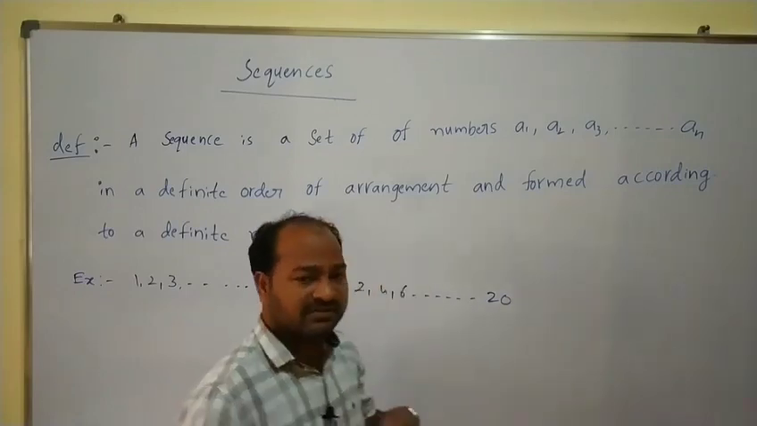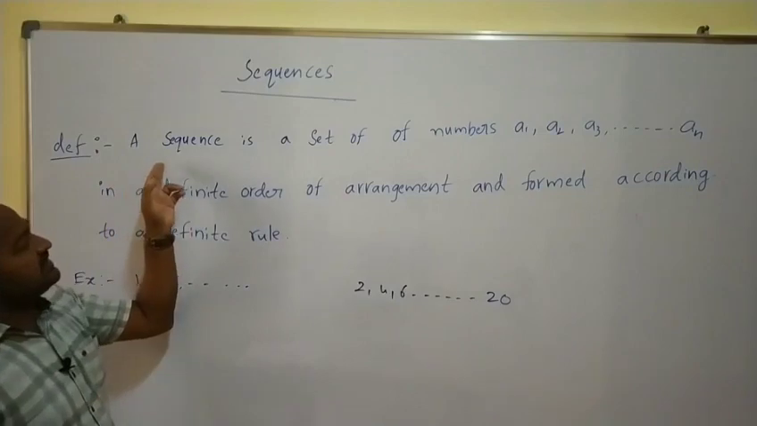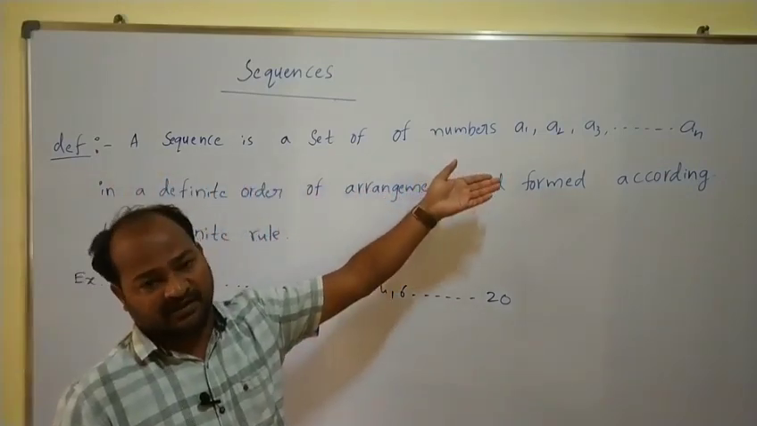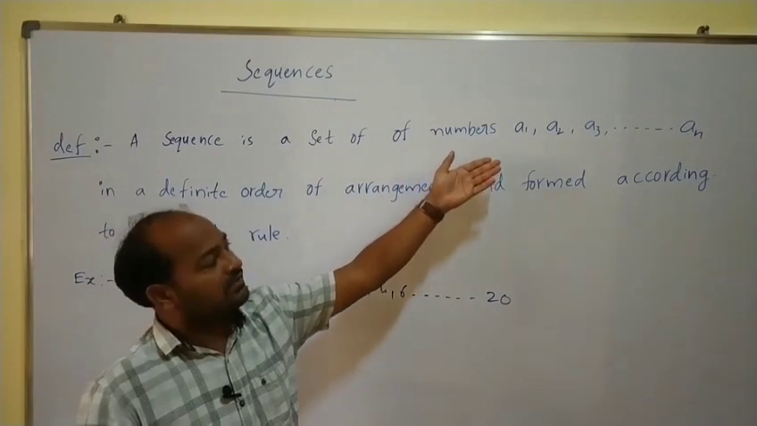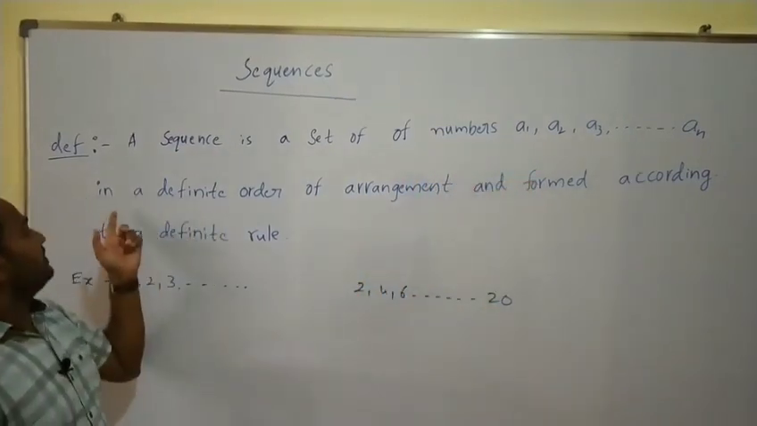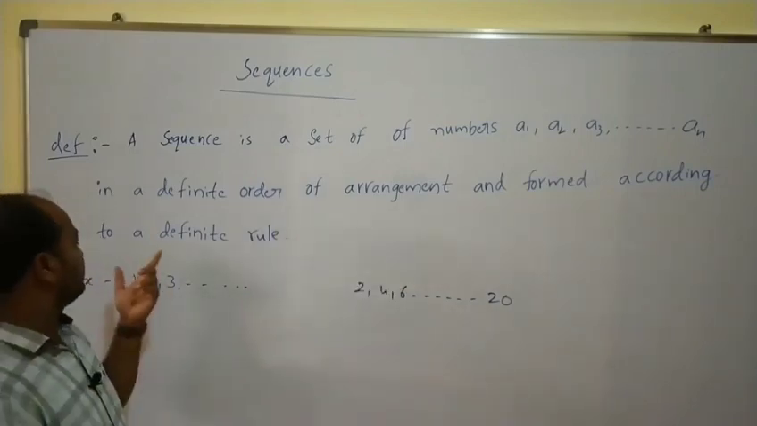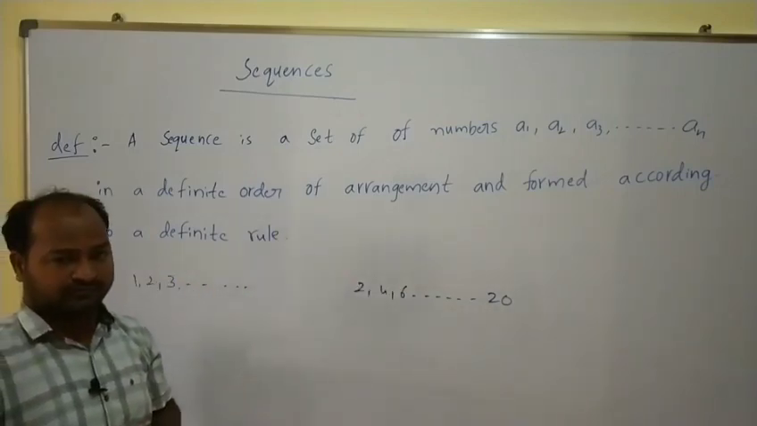So finally, a sequence is a set of numbers, which may be finite or infinite, A1, A2, A3, so on, An, in a definite order of arrangement and formed according to a definite rule.